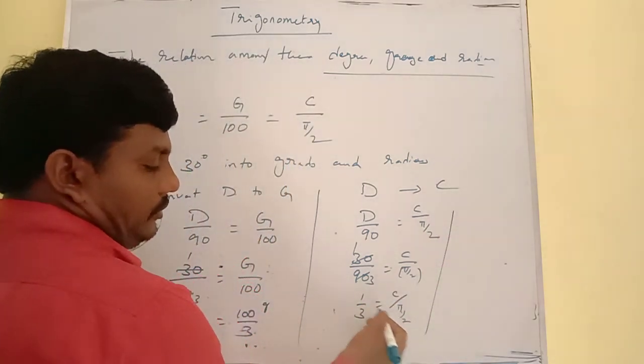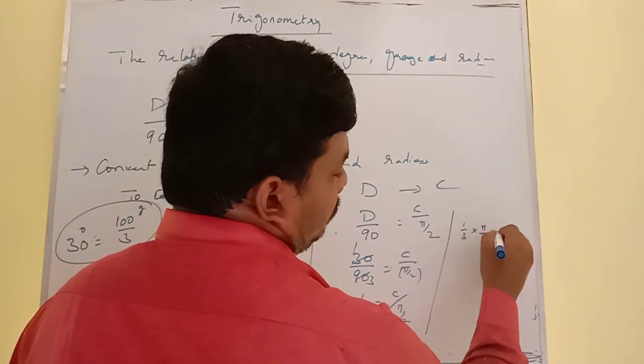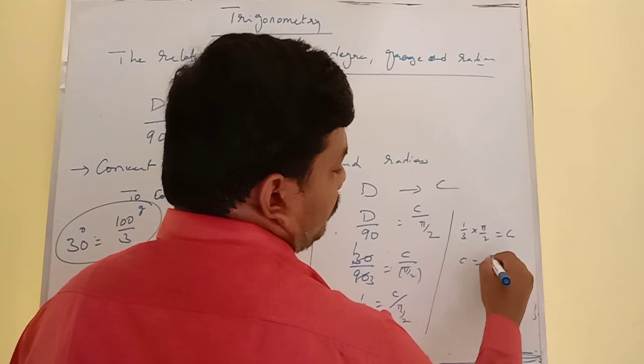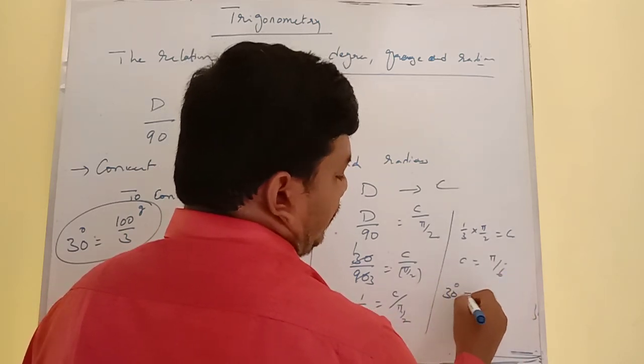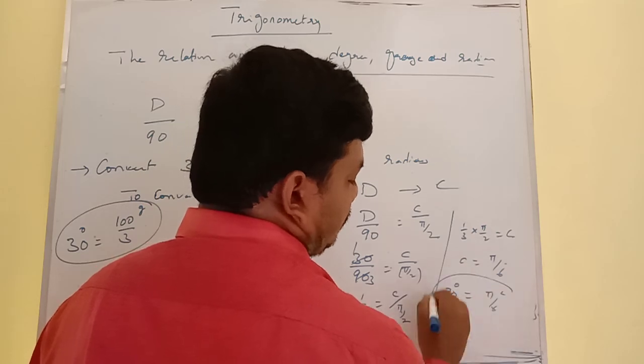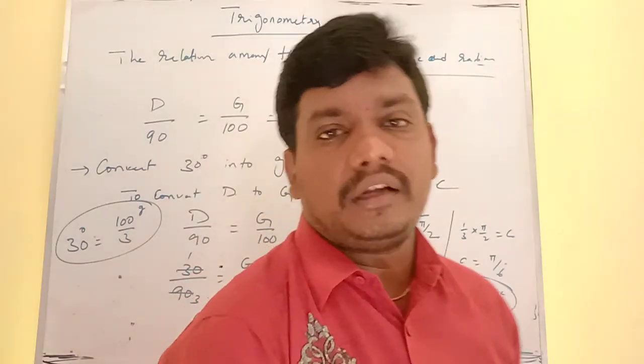Take pi by 2 this side, so it is multiplied, that is 1 by 3 into pi by 2 is equal to C, where C is equal to pi by 6. So 30 degrees can be written as pi by 6 radians. Pi by 6 is nothing but 30 degrees.